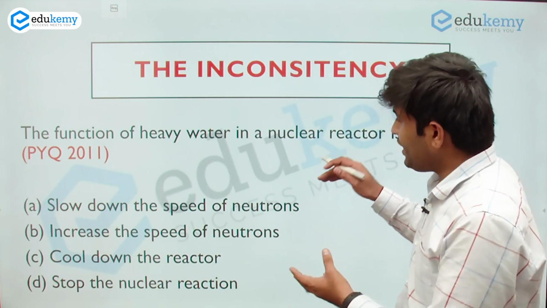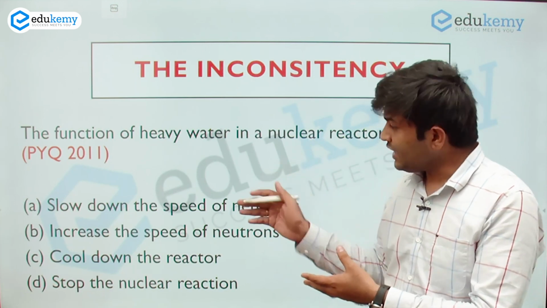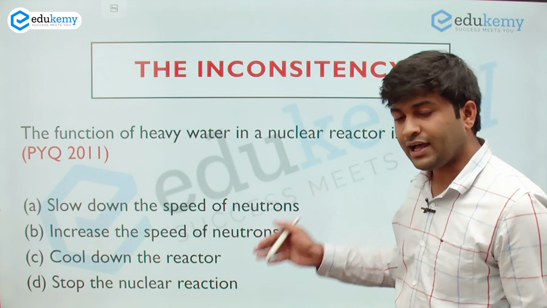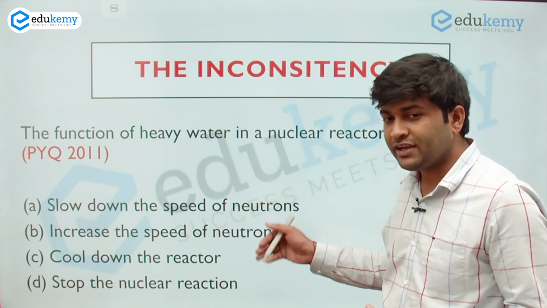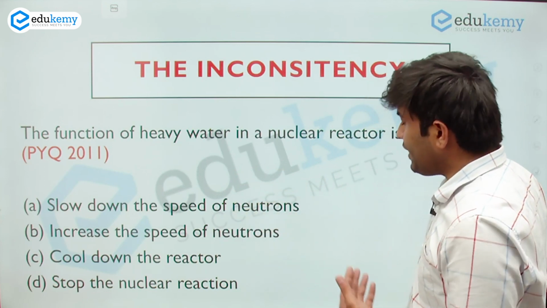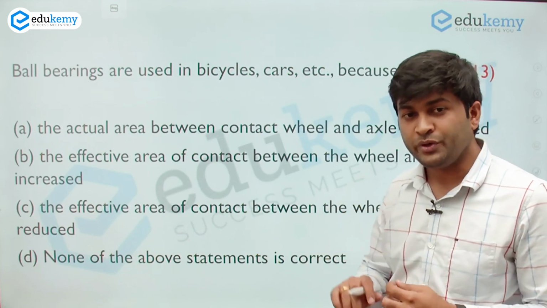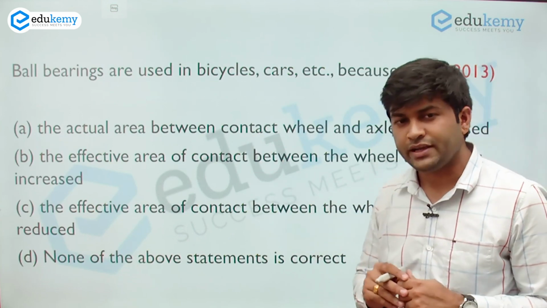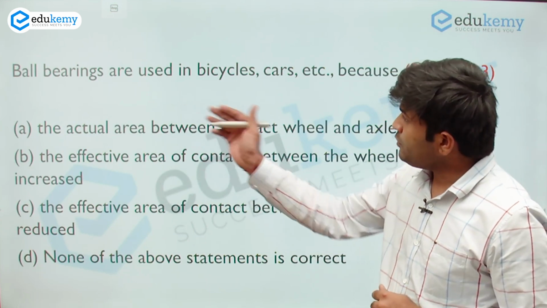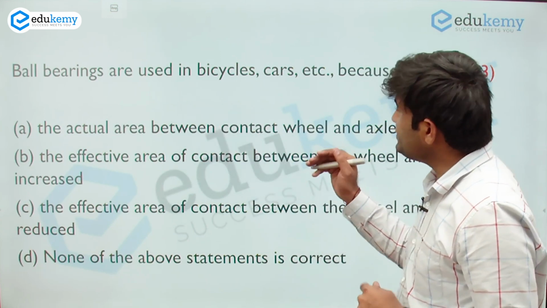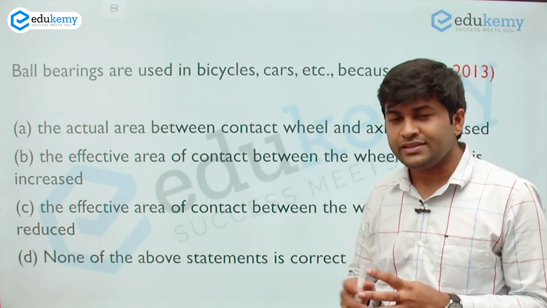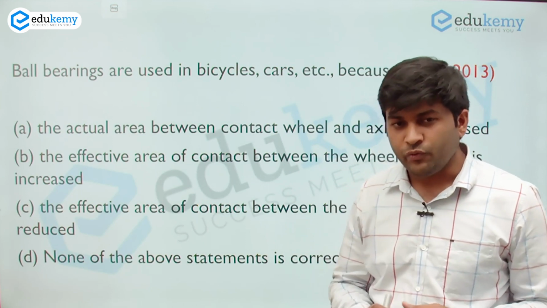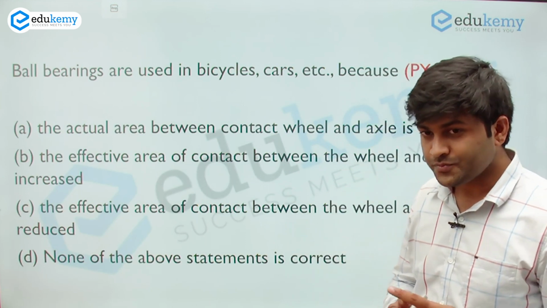And this will apply to questions which have a single statement-wise answer. Another example of this kind of hack would be the ball bearing question, which appeared in your 2013 preliminary exam. Ball bearings are used in bicycles, cars, etc. and the reason is asked as to why these ball bearings are used.